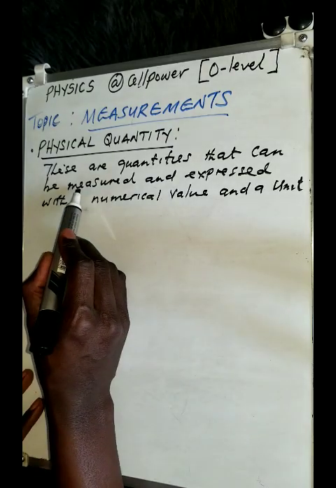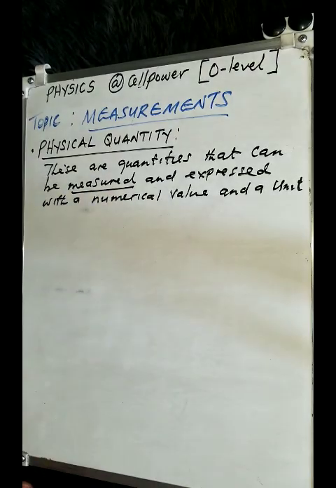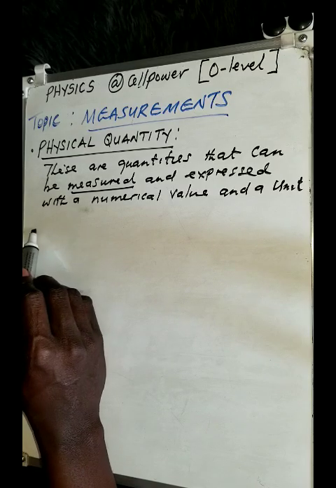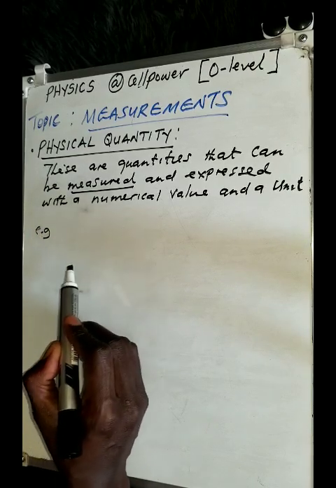So the keyword there is that you are able to measure them. They can be measured. So that is what we simply call physical quantities. There are a lot of physical quantities that can actually be measured.